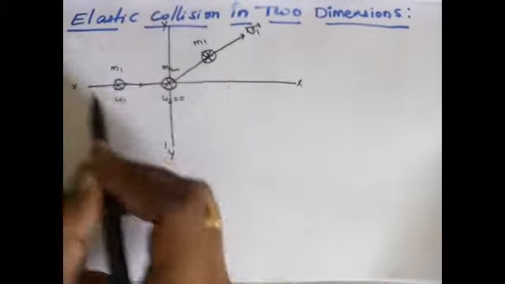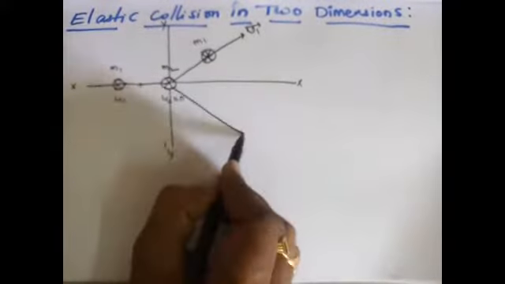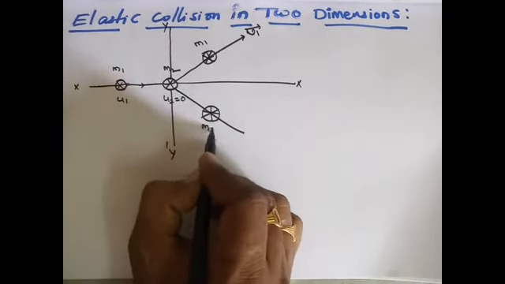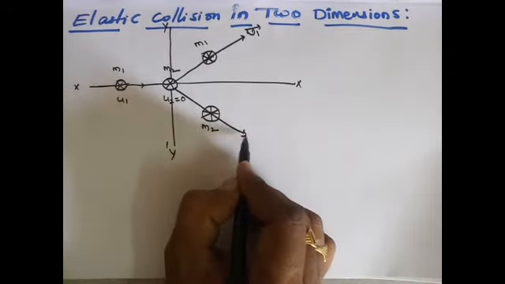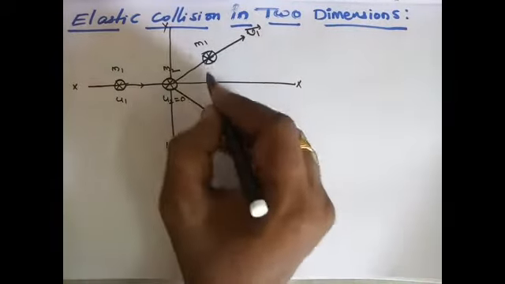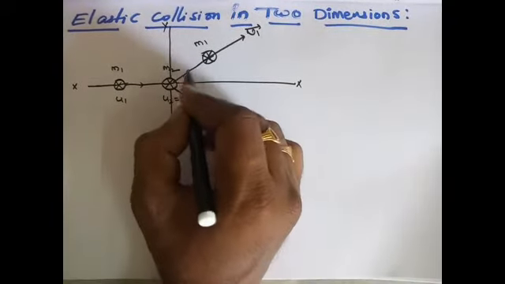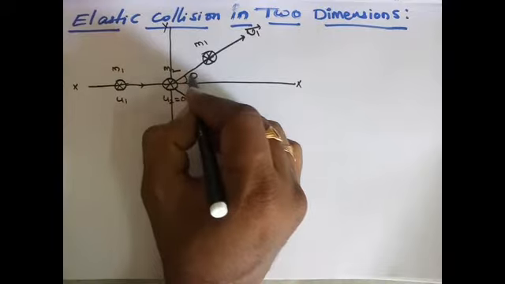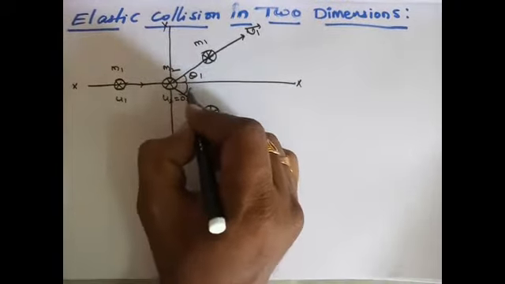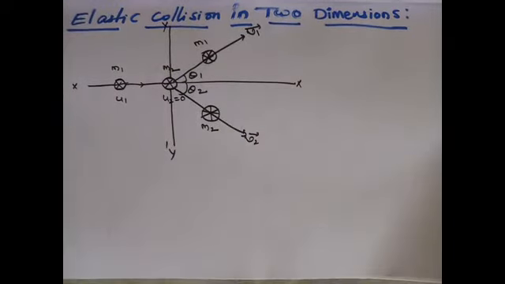and whose mass is m2 and whose velocity vector can be taken as v2 bar. See, the first body makes an angle theta1 with the x-axis, and the second body makes an angle theta2 with the x-axis. So this is the picture.